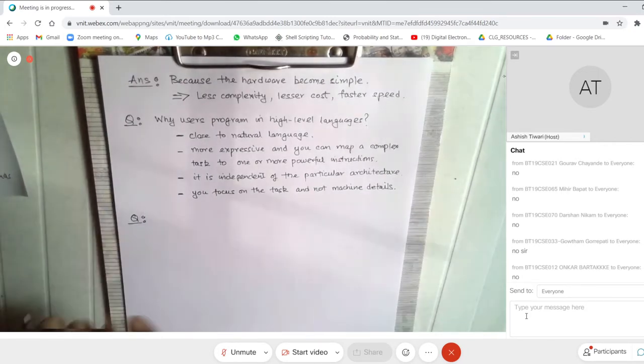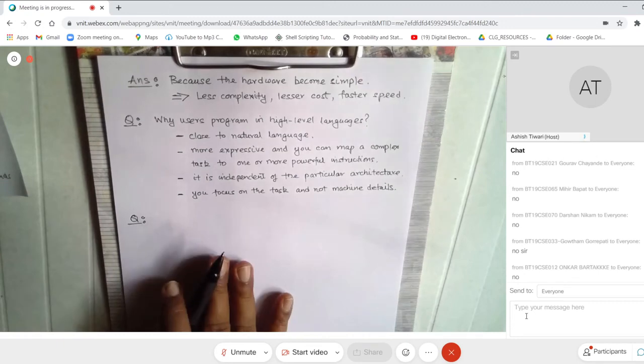So what is the bottom line? The bottom line is machine language is convenient for computers, right?